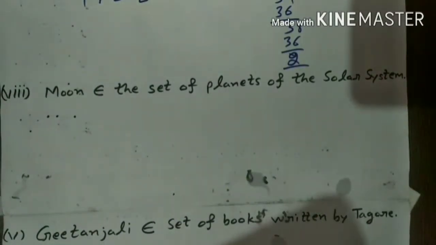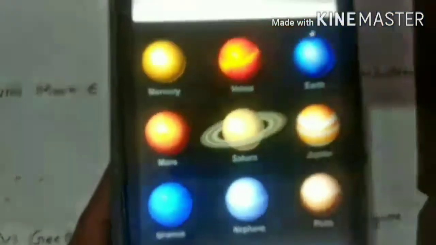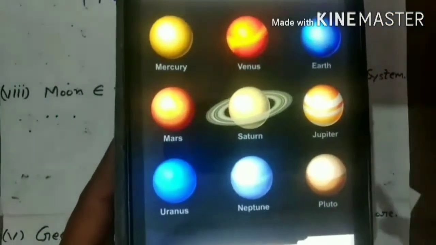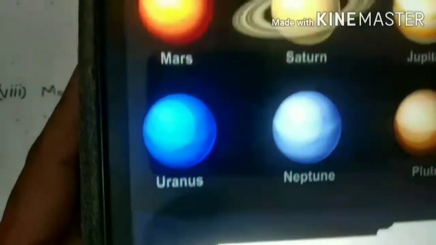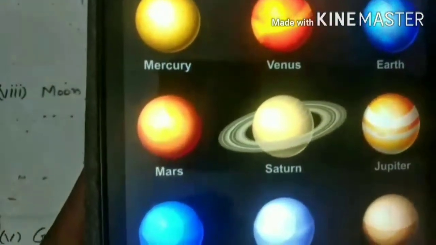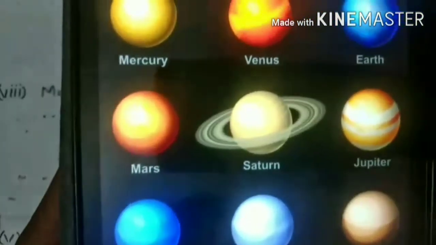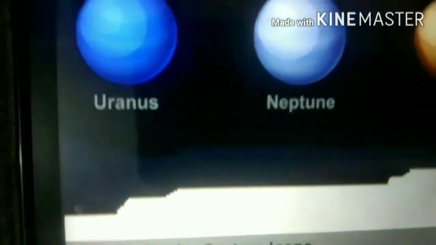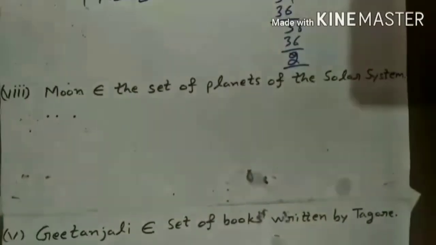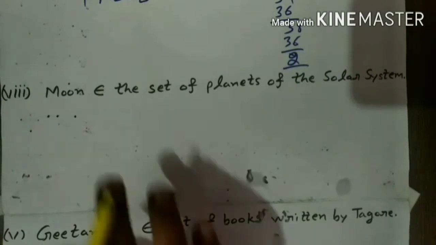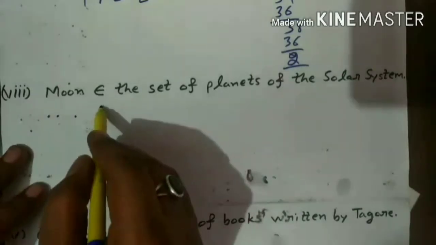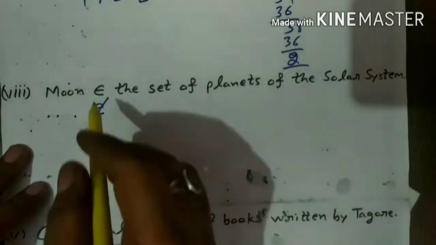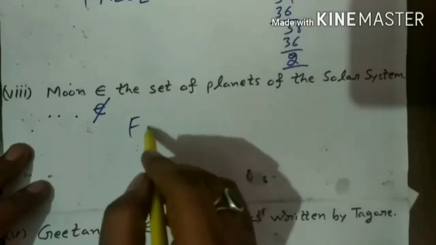So you can clearly decide that moon does not belong to the set of planets of the solar system. The other picture, you can see this. These are the planets of the solar system: Mercury, Venus, Earth, Mars, Saturn, Jupiter, Uranus, Neptune and Pluto. So there is no moon. So we can say that moon does not belong to the planets of the solar system. So in place of belongs to, there should be does not belong to. Therefore this given sentence is false.